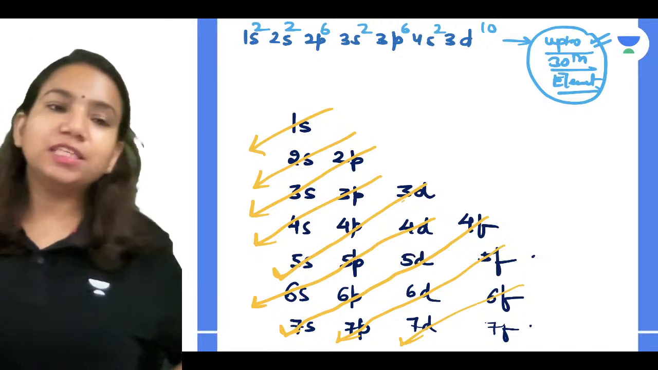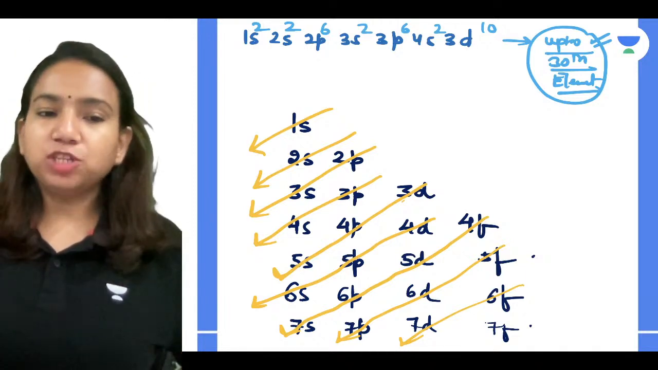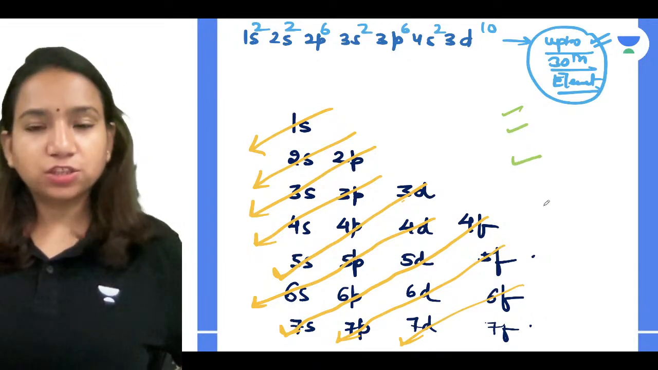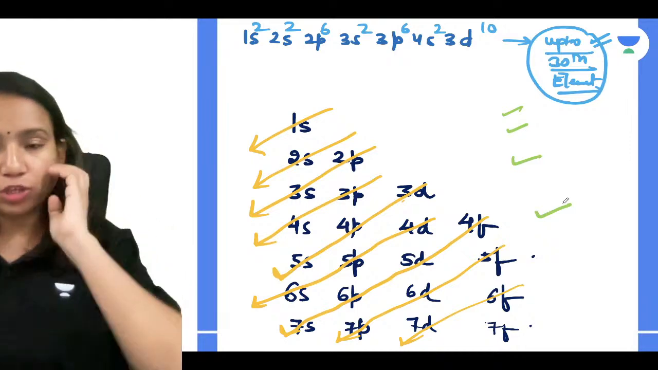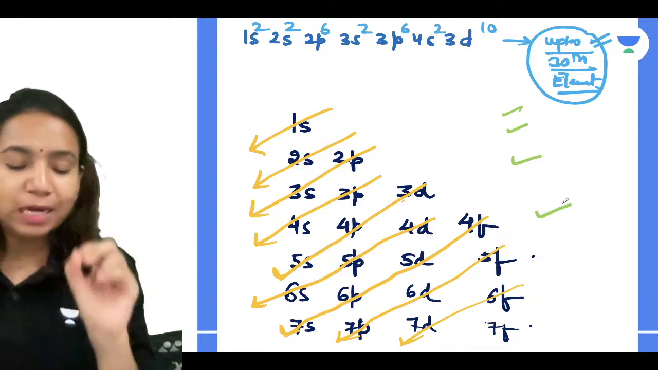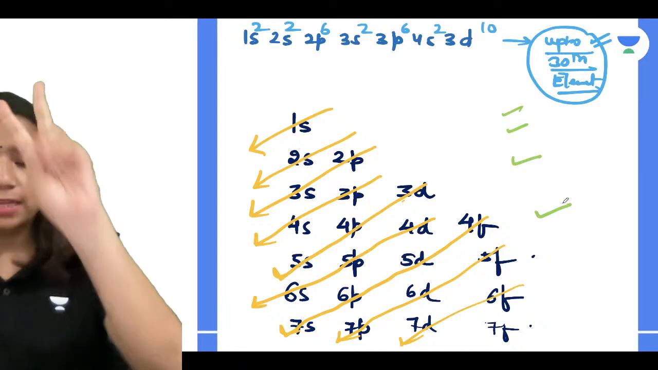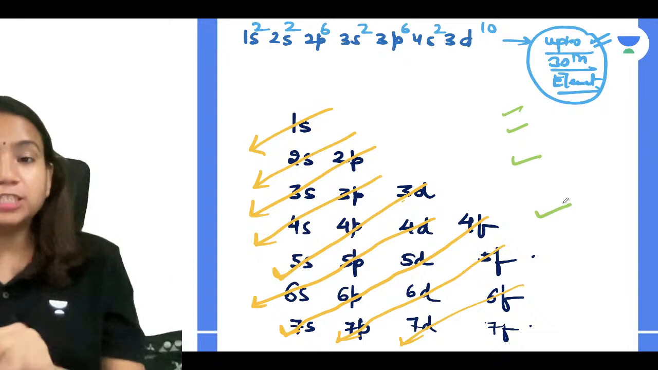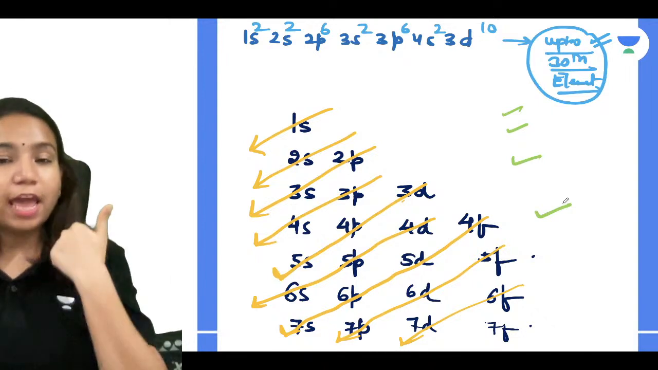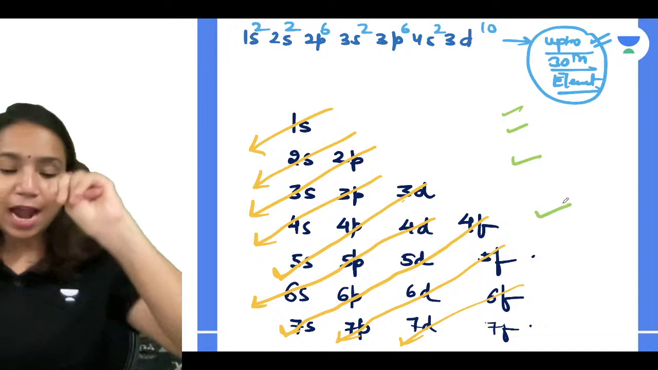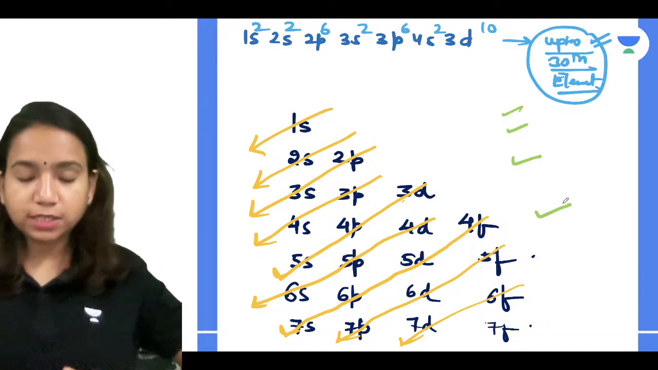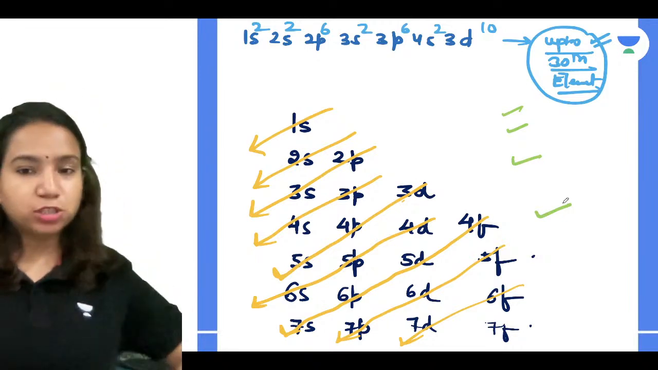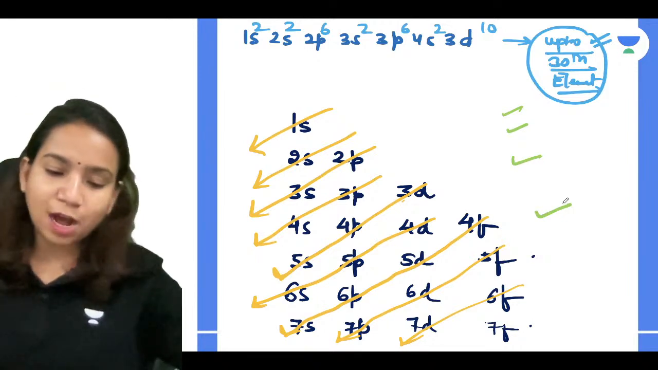How? You have to remember that in the first shell there is one subshell only, in the second shell two subshells, in the third shell three subshells, and in the fourth shell four subshells. Because an atom is just like a building: on the first floor there is one flat, on the second floor two flats, on the third floor three flats, on the fourth floor four flats. But in this building, after the fourth floor every floor has four flats only. The fifth floor is also four, the sixth is also four, the seventh is also four, and so on. So the maximum number of subshells you can have is 4.